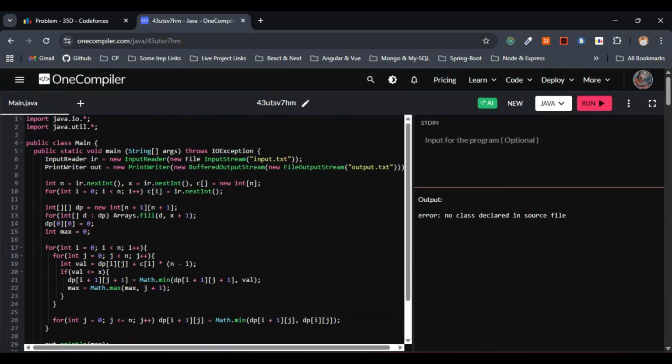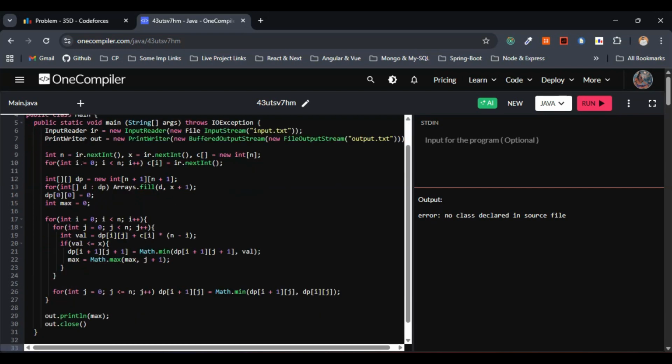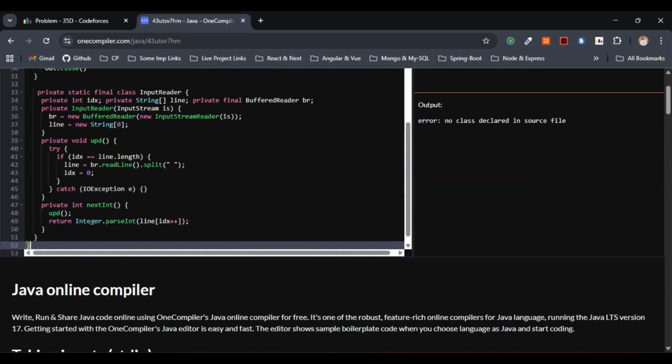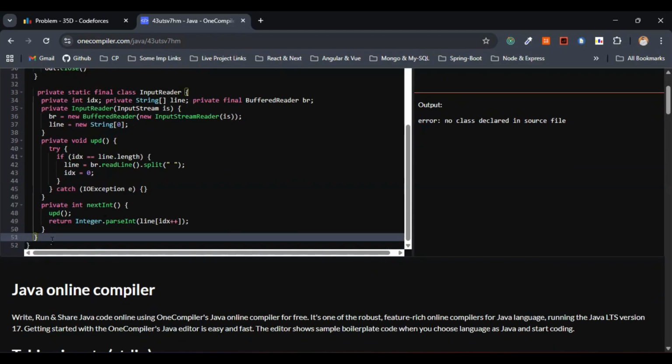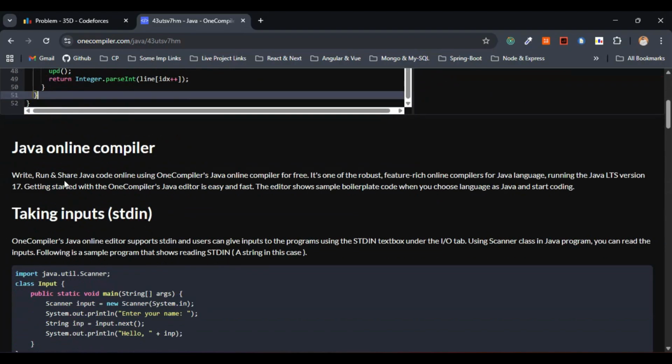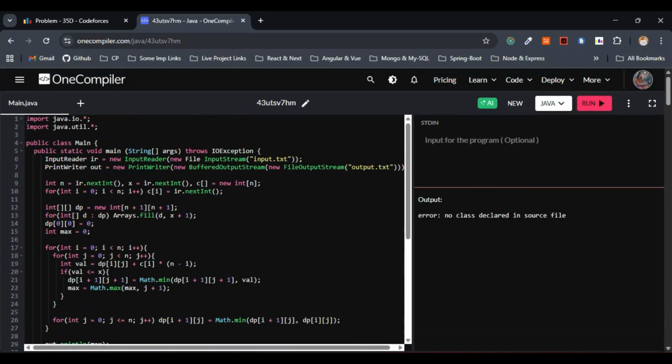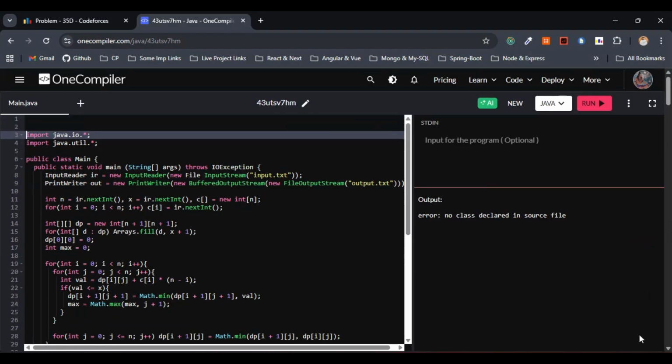So here we have made use of the input reader, right? I said that we'll be making use of the custom input reader, right? So let me copy paste this one. This is not related to the logical part. This is purely related to the fast input output part, basically. Let me paste this one over here and remove this thing. This is fine. Now, before checking the code with different inputs, let me copy paste the signature starter template.